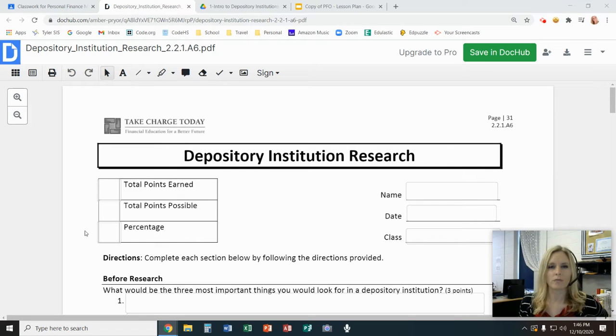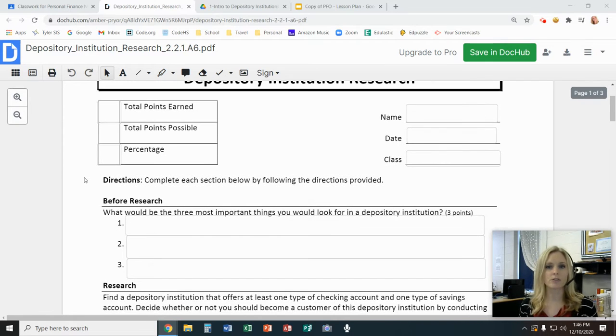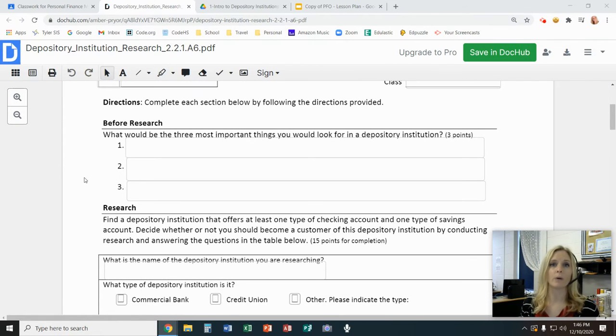So I just want to go over the worksheet for today to make sure that you're clear on what all of these questions are asking. This is called Depository Institution Research. Remember, that just means banks. So we're researching banks based on their website.